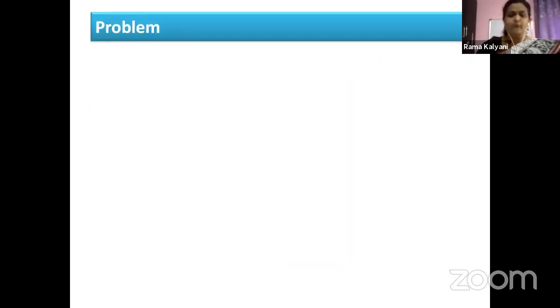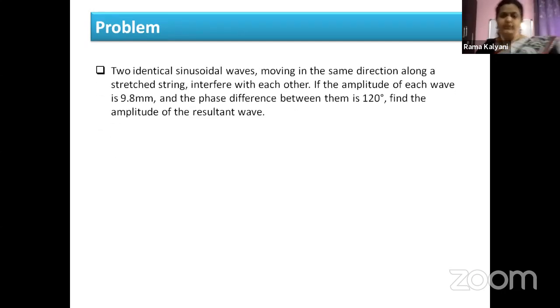We have a numerical problem here, children, based on the amplitude of the resultant wave. We have taken two sine waves. Sinusoidal waves means sine waves. Two sine waves moving in the same direction along a stretched string. What do we mean by stretched string? If you hold a rope or a thread tightly, even a rubber band, if you pull with both the ends together tightly, then it is a stretched string.